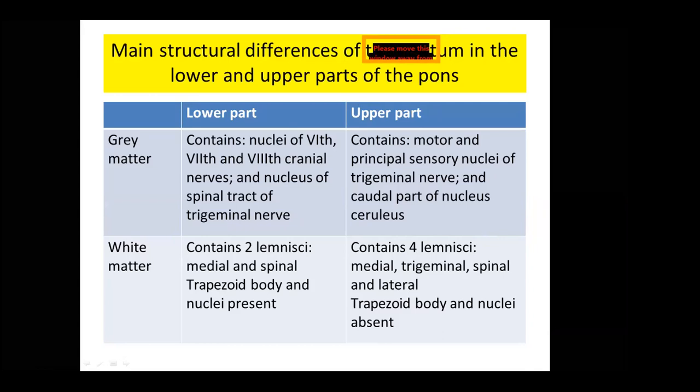Ma'am, one more question. Yesterday, you told about the connection of brainstem with cerebellum through cerebellar peduncles. To be more specific, is it right that midbrain is through superior, pons is middle, and medulla through inferior? The midbrain connects through the superior, pons through the middle, and medulla through the inferior cerebellar peduncle to the cerebellum.